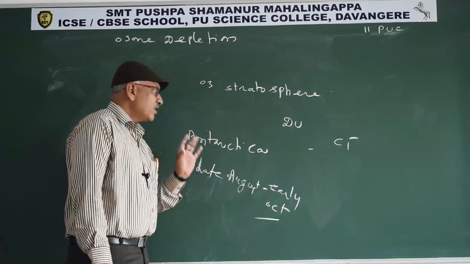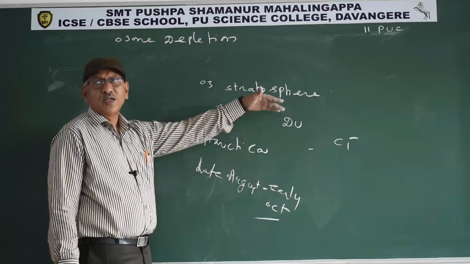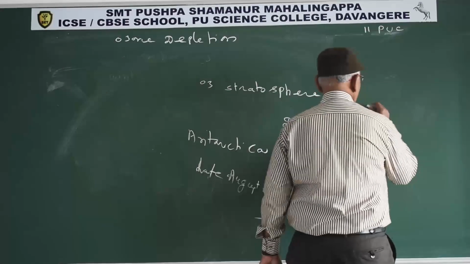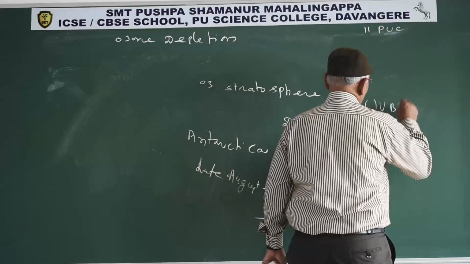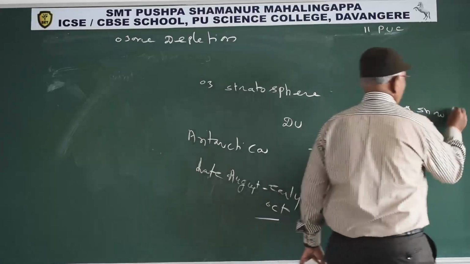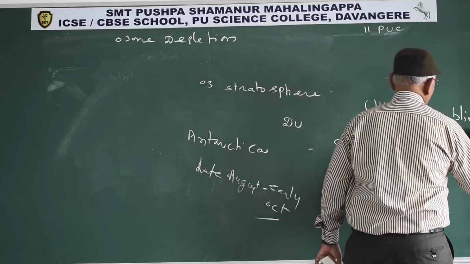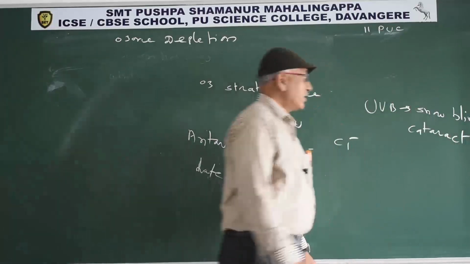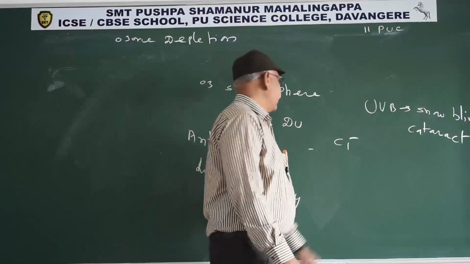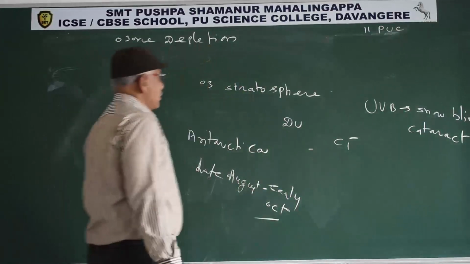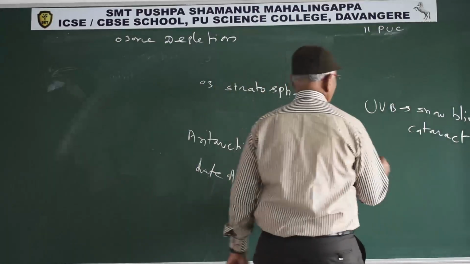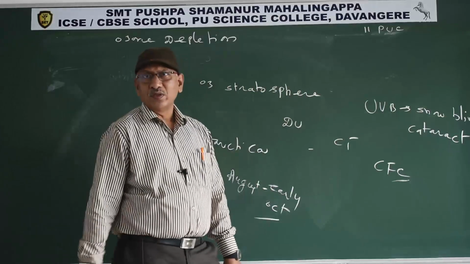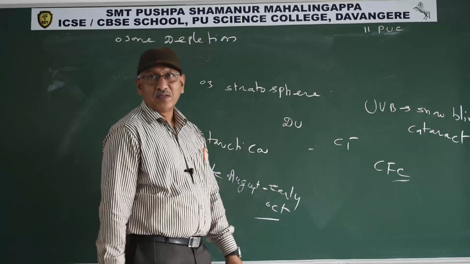If the thickness of ozone decreases, UV rays, particularly UVB and UVA, reach the earth's surface. UVB causes snow blindness and cataracts. The substances that reduce the ozone thickness are known as ozone depleting substances.